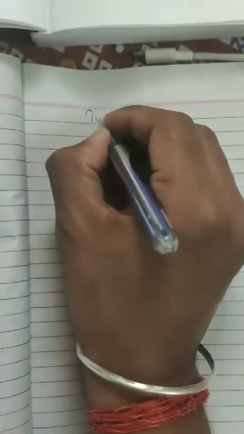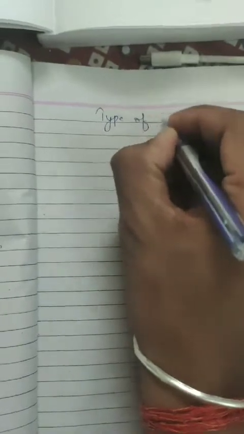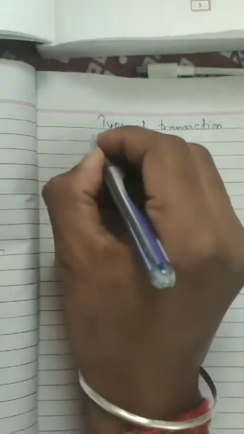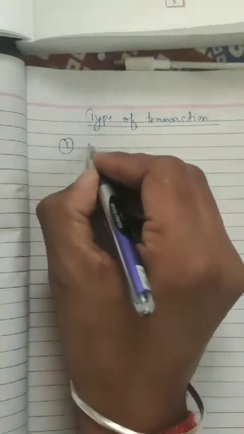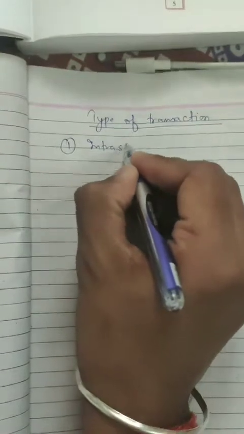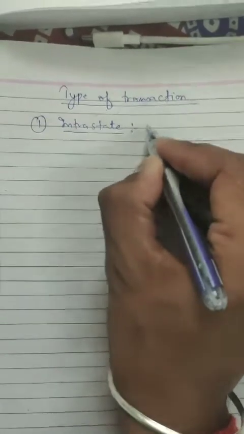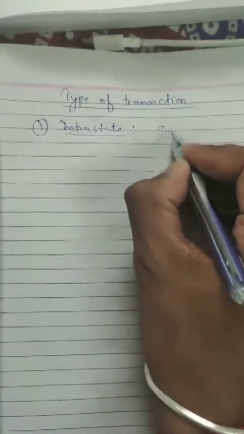Now next we will study the types of transaction. The first type of transaction is intra-state.